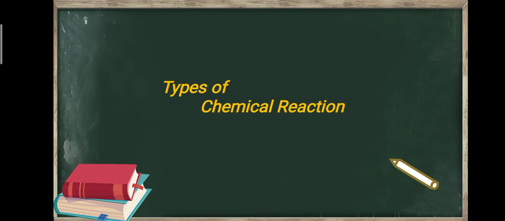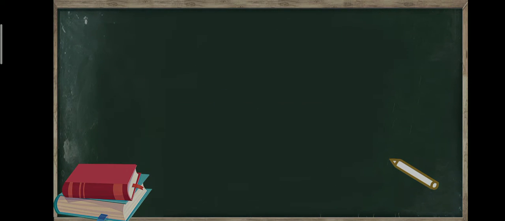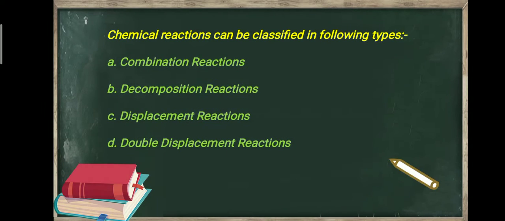Good evening, everyone. So, in tomorrow's class, we are going to discuss the different types of chemical reactions. Chemical reactions are classified into different types, which are combination reactions, decomposition reactions, displacement reactions, and double displacement reactions. We will discuss each reaction one by one. So, let's start with the combination reaction.